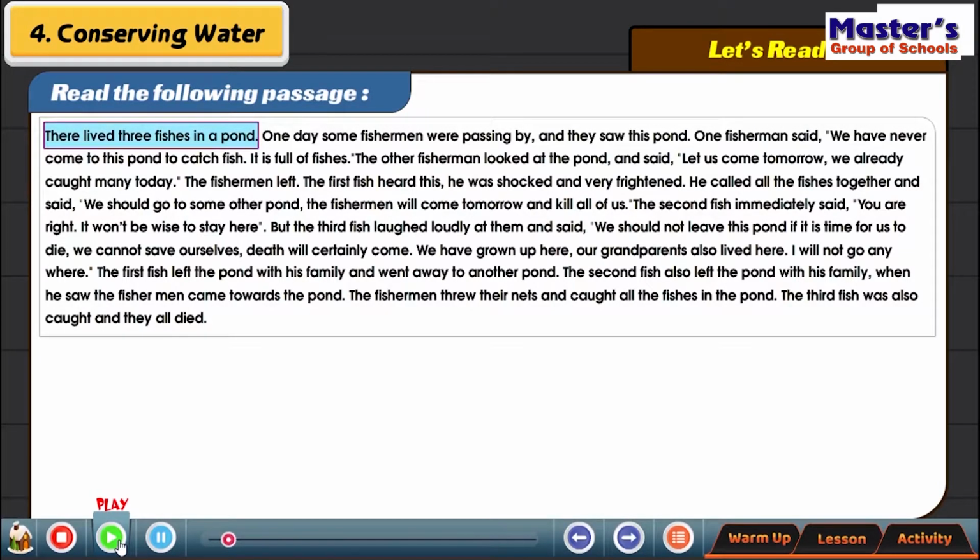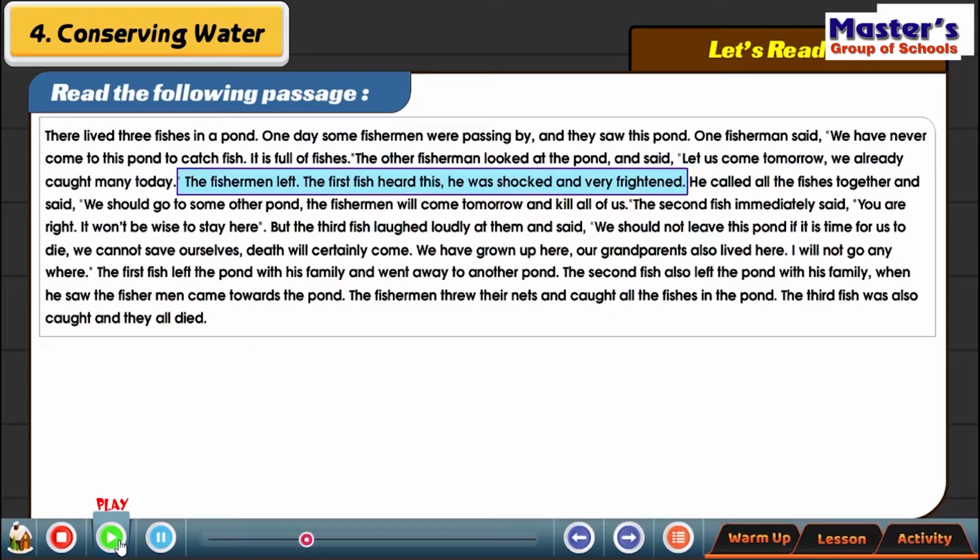There lived 3 fishes in a pond. One day, some fishermen were passing by and they saw this pond. One fisherman said, "We have never come to this pond to catch fish. Is it full of fishes?" The other fisherman looked at the pond and said, "Let us come tomorrow. We already caught many today."